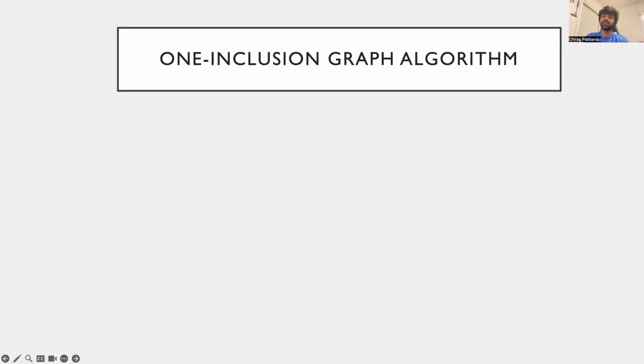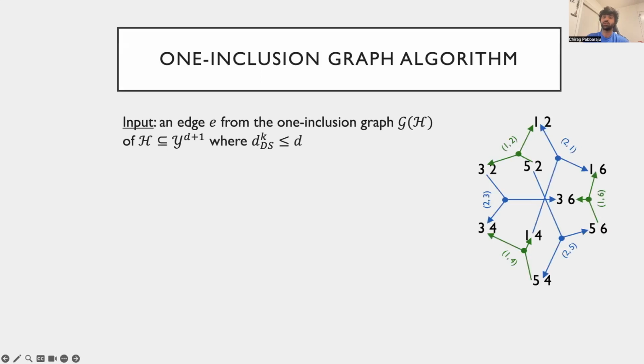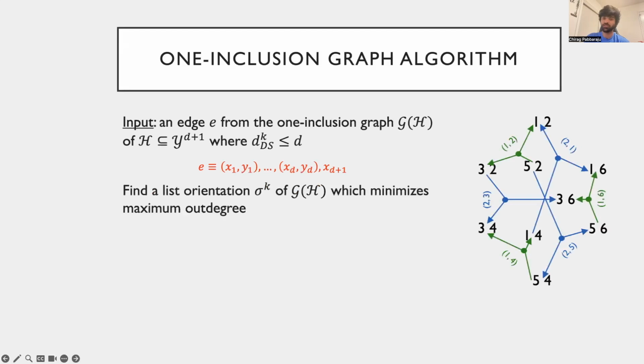With this insight, we can readily obtain a list learner for the transductive learning game that enjoys a small constant probability of success. The algorithm is popularly known in the theory community as the one inclusion graph algorithm. Recall that the learner's input is an edge from the one inclusion graph of a hypothesis class on D+1 points with KDS dimension at most D. The learner constructs the one inclusion graph of the edge and finds a list orientation that minimizes the maximum outdegree of any vertex. By the lemma on the previous slide, this orientation has outdegree at most D.